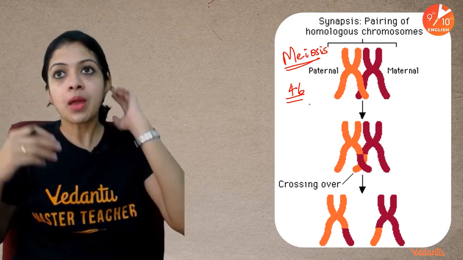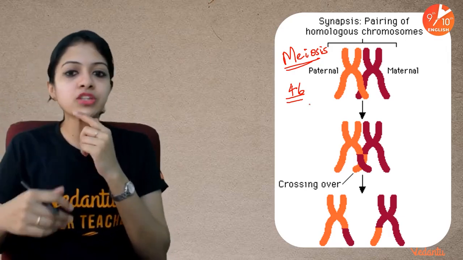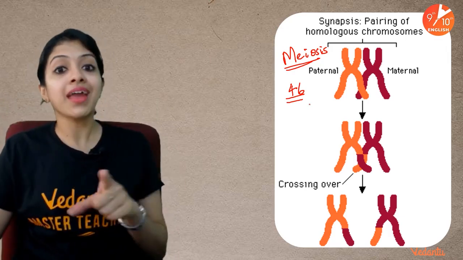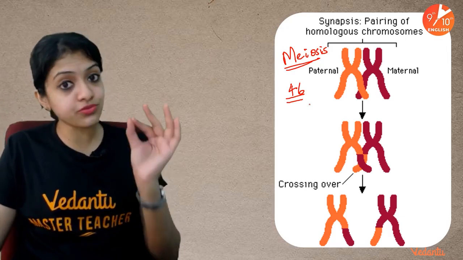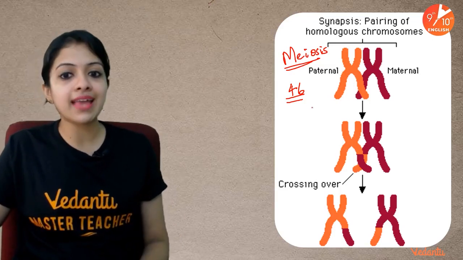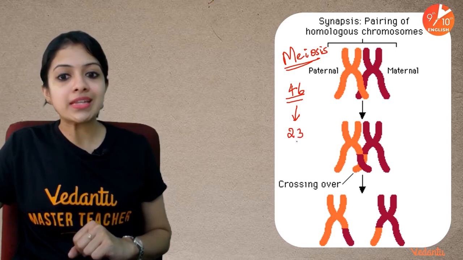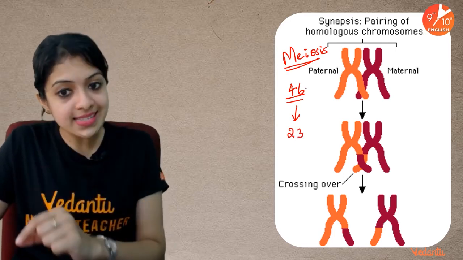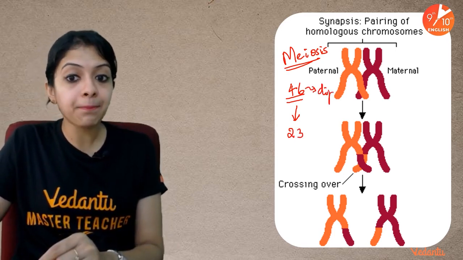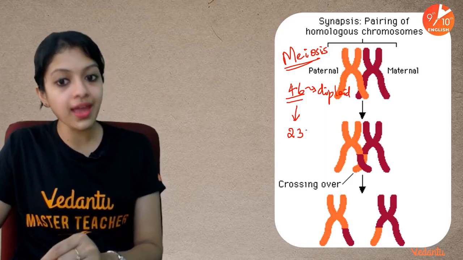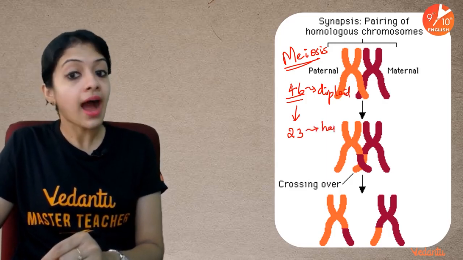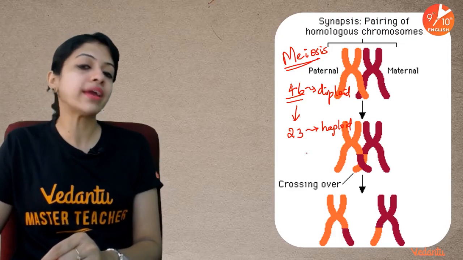Take my brain cell, probably even in that you would find there are 46 chromosomes. Whereas in the gametes of any human being, you would find that the number of chromosomes is half of this number, which is 23. So this number is what we call the diploid number, and half of that we call the haploid number.